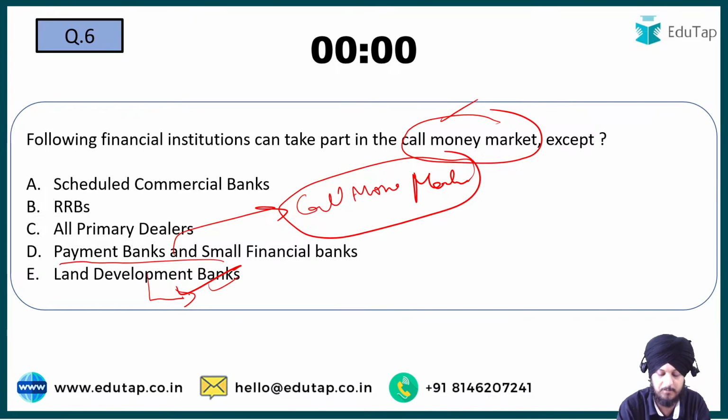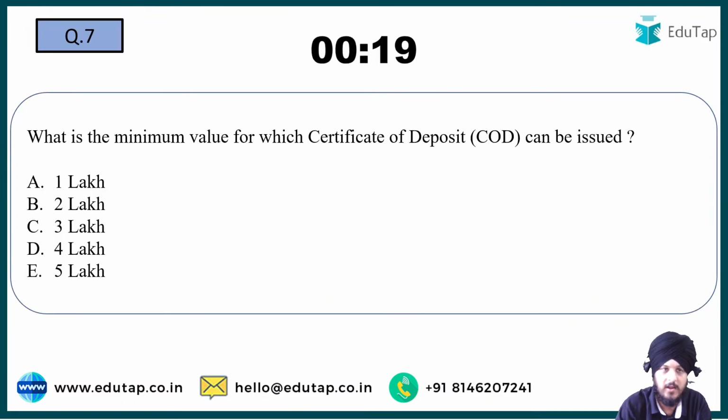I hope it is pretty much clear to all of you why land development bank is the answer to this question, and I hope you also know what the call money market is. Now let us move on to question number 7. What is the minimum value for which certificates of deposit can be issued? 1 lakh, 2 lakh, 3 lakh, 4 lakh, 5 lakh. Question number 7.